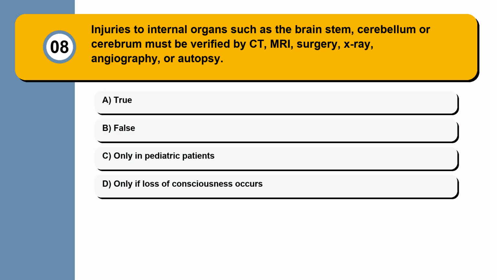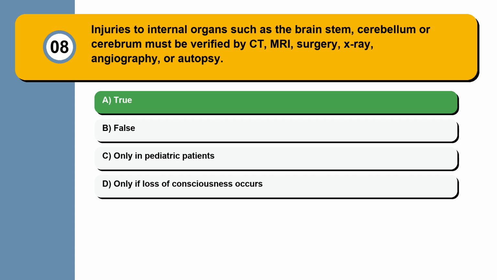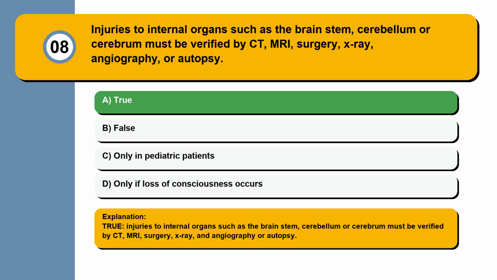Question 8. Injuries to internal organs such as the brain stem, cerebellum or cerebrum must be verified by CT, MRI, surgery, X-ray, angiography, or autopsy. True. False. Only in pediatric patients. Only if loss of consciousness occurs. True. Injuries to internal organs such as the brain stem, cerebellum or cerebrum must be verified by CT, MRI, surgery, X-ray, angiography or autopsy.